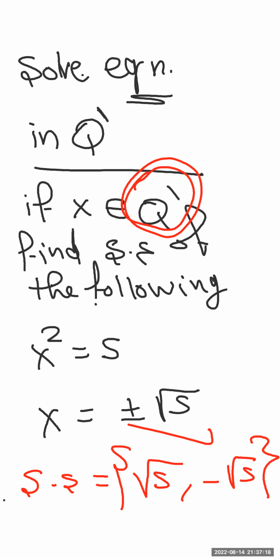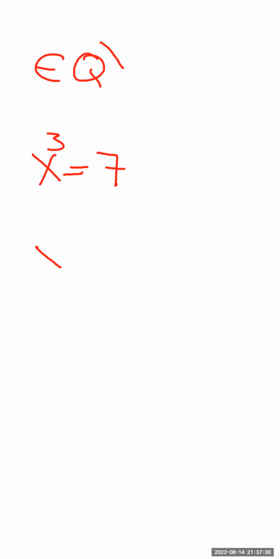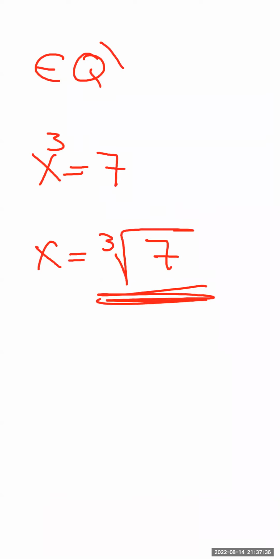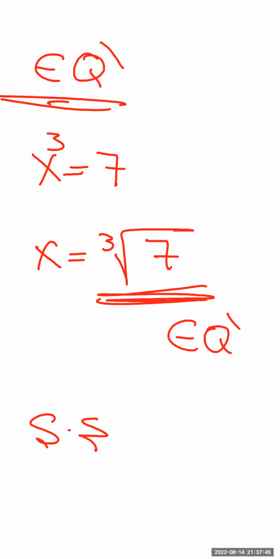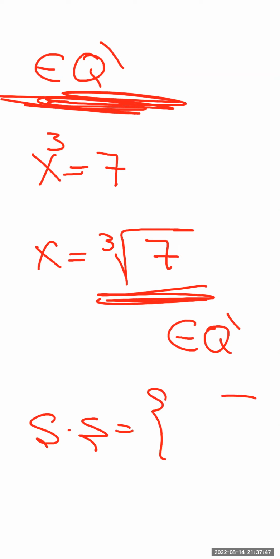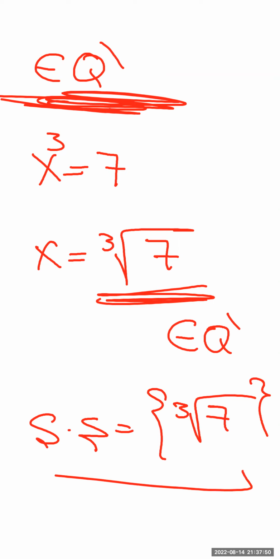One more question. If the question is like that, and I want the solution which belongs to Q dash. If x to the power 3 equals 7, so x will equal cubic root of 7. Is this rational or irrational? This one belongs to Q dash. Why? Because there is no cubic root for 7. So simply the solution set, which belongs to Q dash, equals the set of cubic root of 7. Clear, guys?